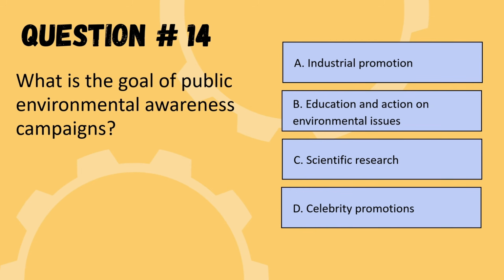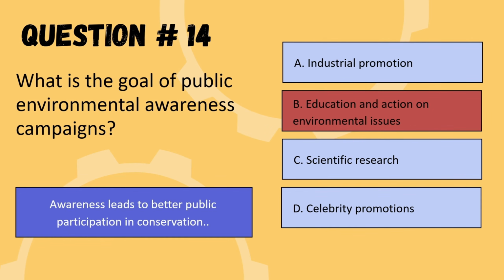Our next question is, what is the goal of public environmental awareness campaign? So the options are industrial promotion, education and action on environmental issues, scientific research, or celebrity promotion. So the correct option is option B, education and action on environmental issues. So we are moving to the next question.